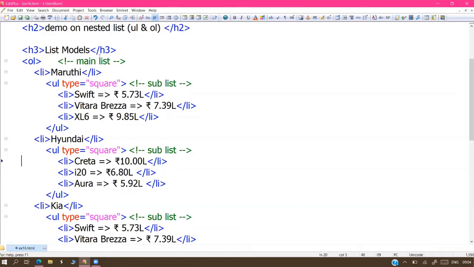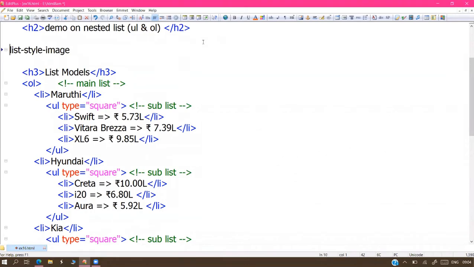Can I display every point with a separate image, sir? Yes, that is also possible, but you should repeat that attribute every time. The list-style-image attribute is available, no? You have to repeat it in every tag, every point, before we can display a separate image. But repeating every time and displaying every point with a separate image may not be suitable in all situations.